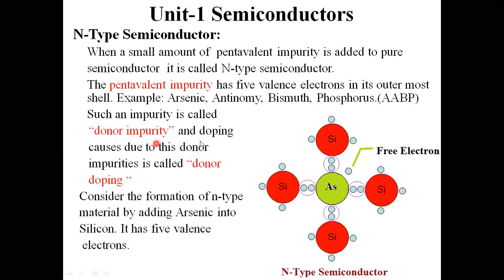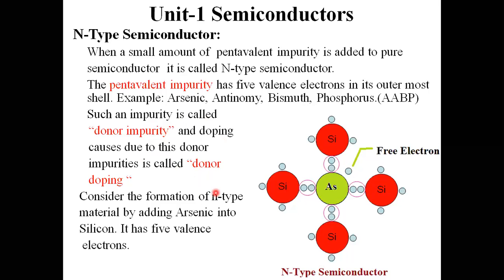This is the first point we should memorize: the pentavalent impurity, whose other name is donor impurity, and the doping process is called donor doping.